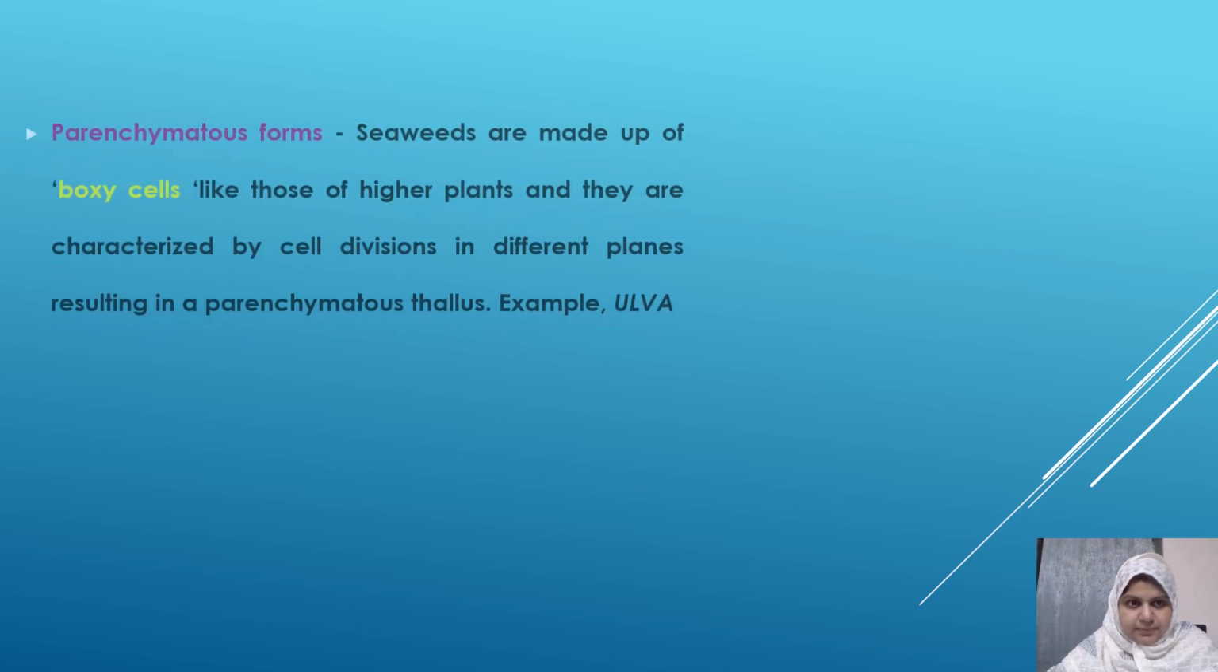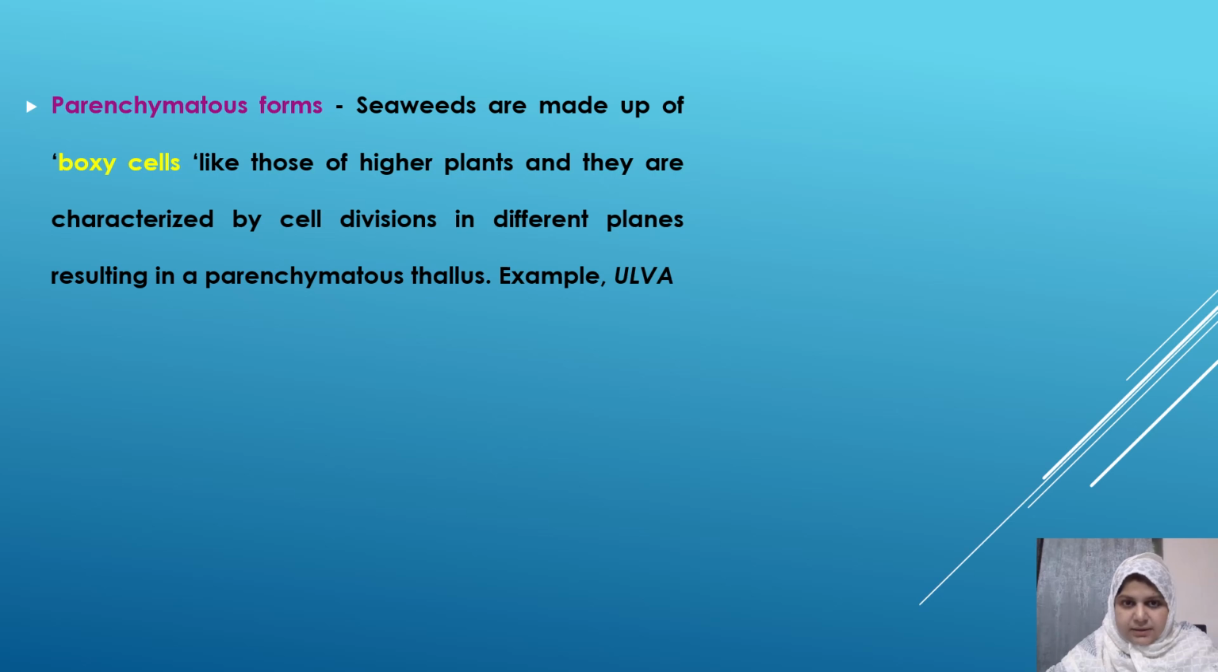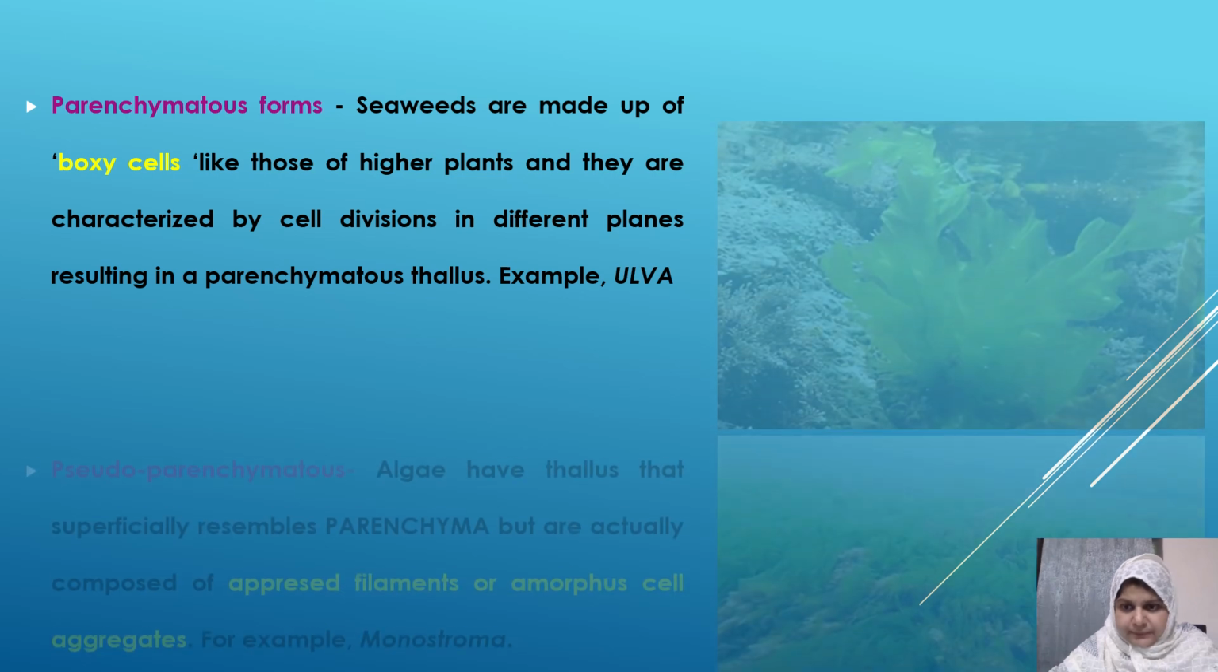Now the next form is the parenchymatous form. Here the cells of the algae, mostly brown algae, that is seaweeds, are made up of boxy or rectangular cells, that is, parenchyma or parenchymatous cells, where cell division takes place in all planes. For example, Ulva.